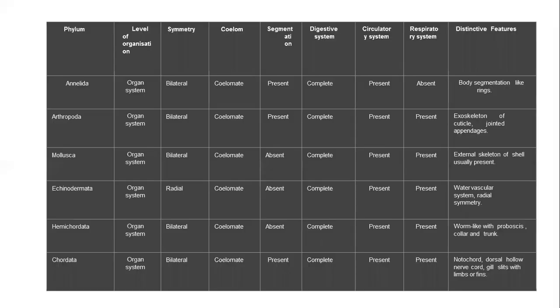Let's move to the next phylum, which is Echinodermata. Exclusively it is marine, so it can be seen only in marine regions. It has an organ system level of organization, radial symmetry, and the coelomates are enterocoelomates. There is an absence of segments. A complete digestive system will be there, and an open circulatory system.